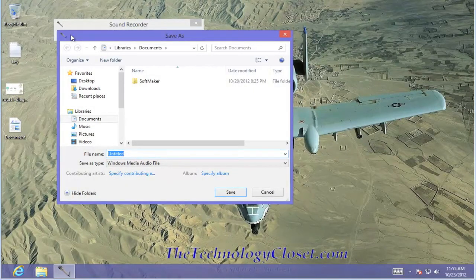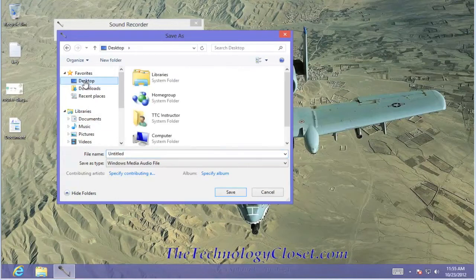It has now given us a dialog box to save the snippet of sound. In this case, we're going to leave it as untitled, but I'm going to save it to the desktop. It's going to save it as a Windows Media Audio file. That's the only file we can save to. We cannot save it as a WAV file or as an MP3 file. Let's select Save.